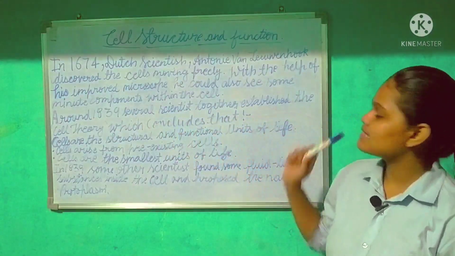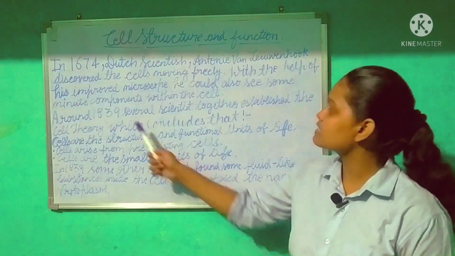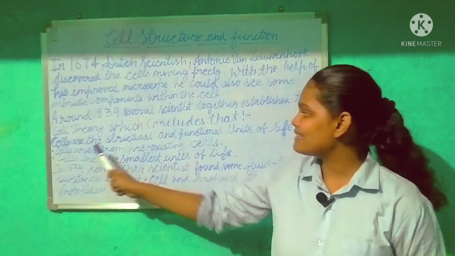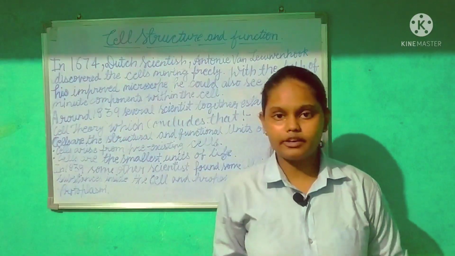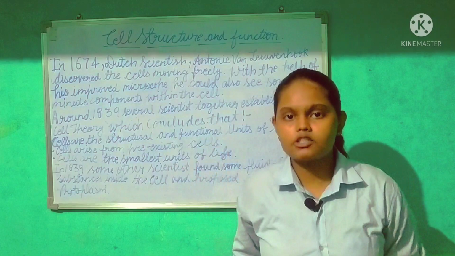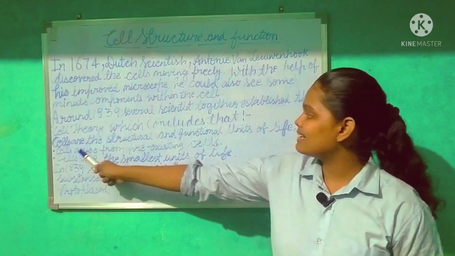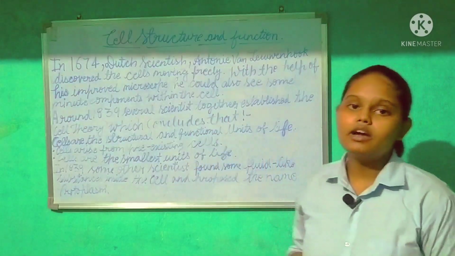These scientists established that all living organisms are made up of cells. As I told you, cells provide the structure and function to our body, so they concluded that cells are the structure and function unit of life.